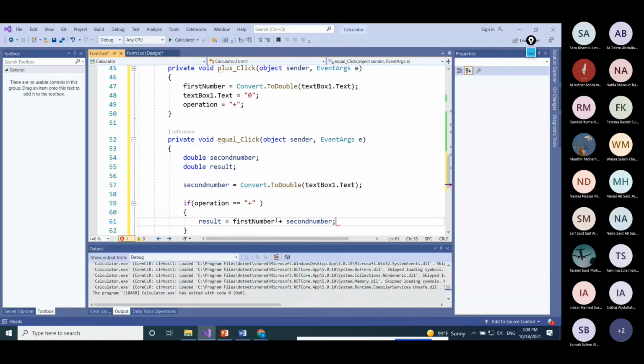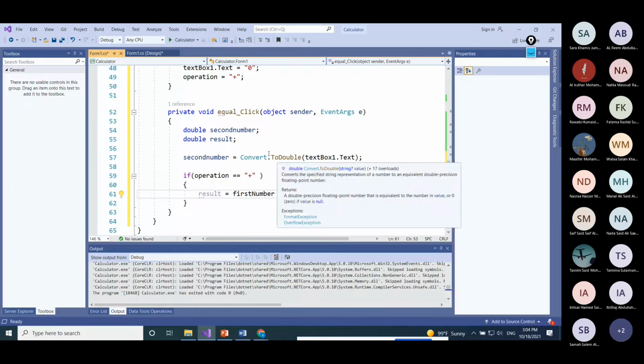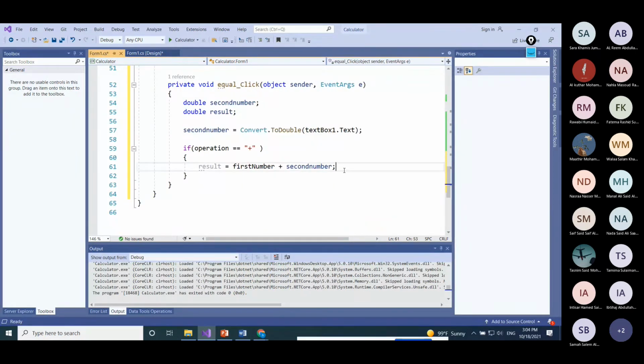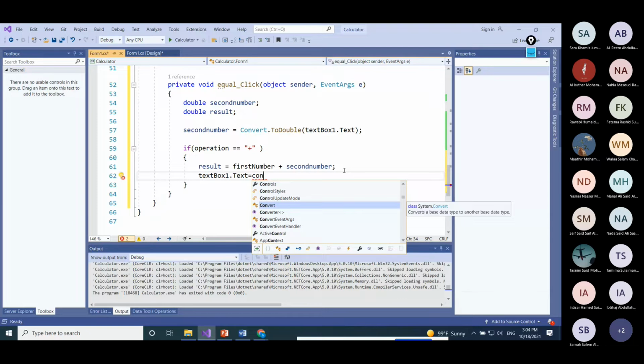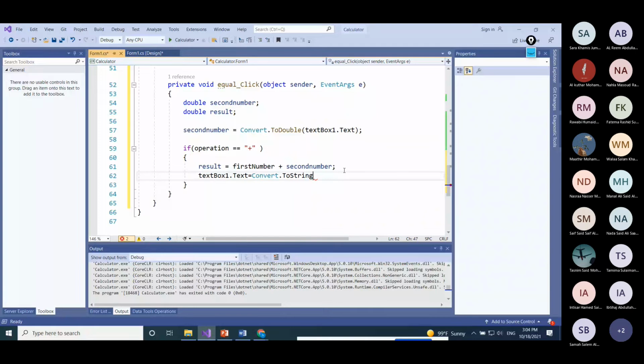And where to put the result? This result should be placed inside this text box. Before that, we have to convert it to string actually, because it's a number now. So we have to convert it to string, ToString, and then we put inside it, result. Result should be inside it.